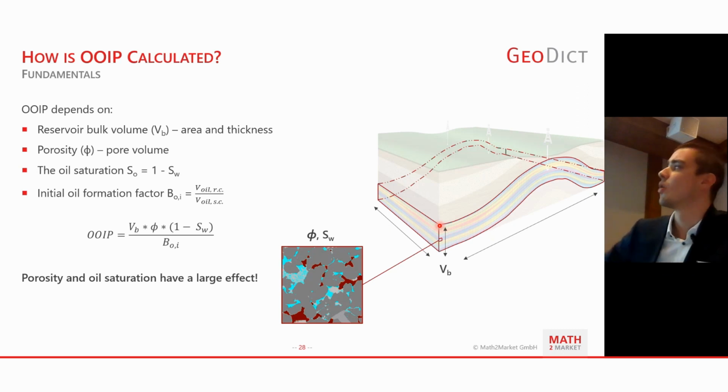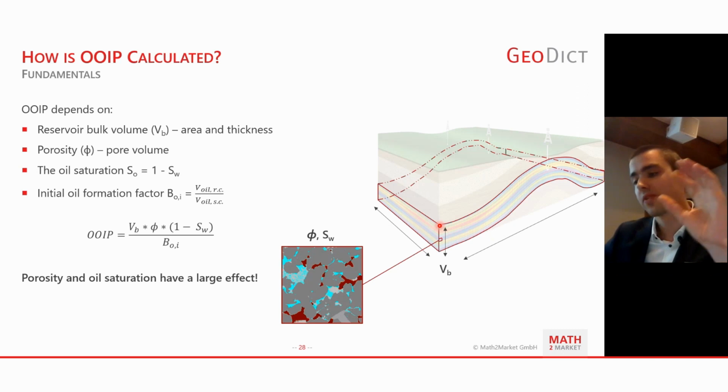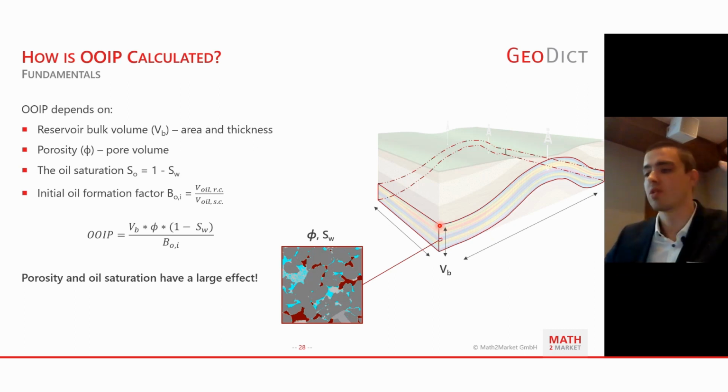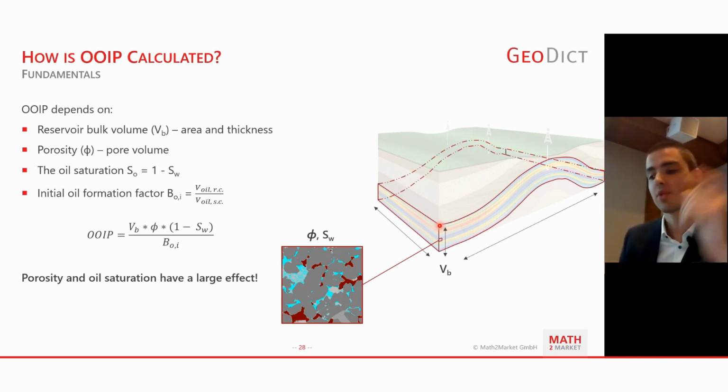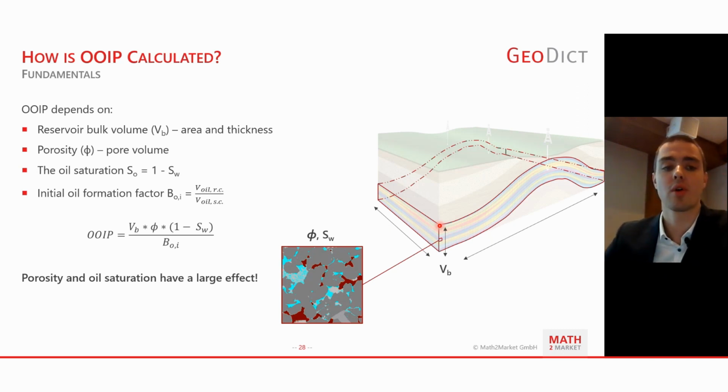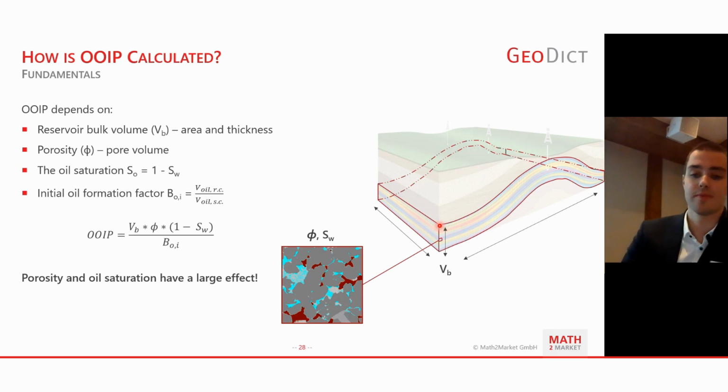Finally, there's the oil formation factor that's the conversion from the reservoir conditions up to the surface conditions of oil volume. And as such, 2 out of 4 total parameters, so porosity and oil saturation, you can compute in GeoDict, and they have a considerable effect on overall oil quantities present.